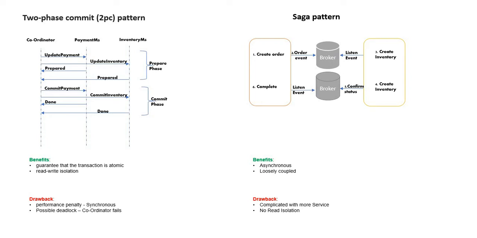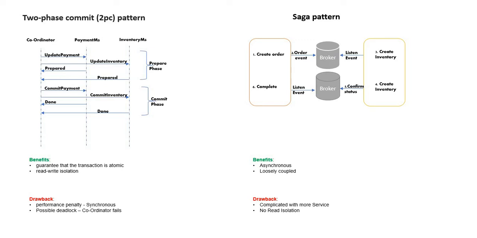So it is a kind of synchronous approach. You need to send, wait, then it has to commit, wait, and then success. This way we can make sure the data is stored in both the microservices.